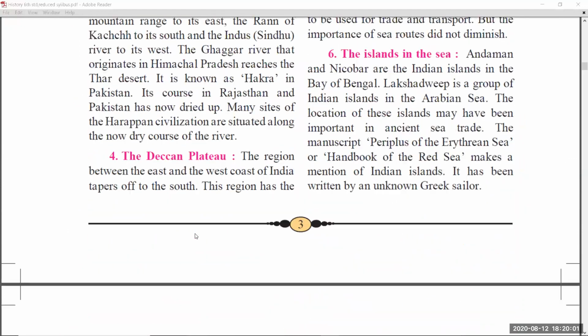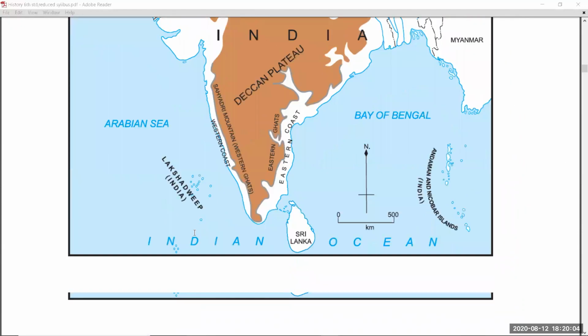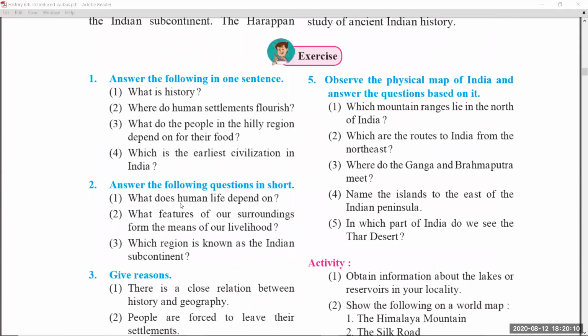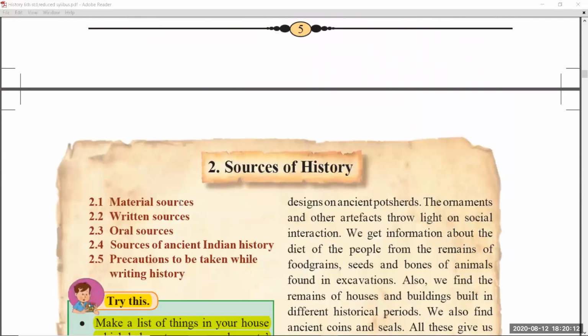Coming to page number 3, chapter number 1, there is no change. Page number 4, again you can do this. The yellow color highlighted part was removed. And page number 5 it is as it is. Okay students, that's the chapter number 1.